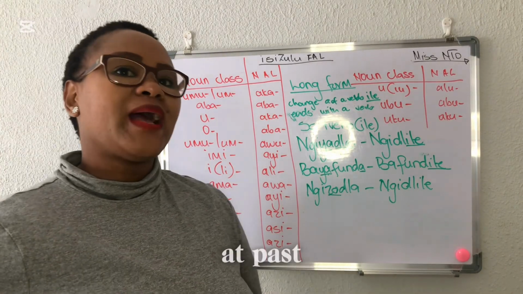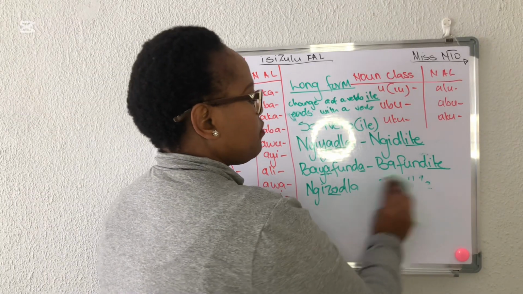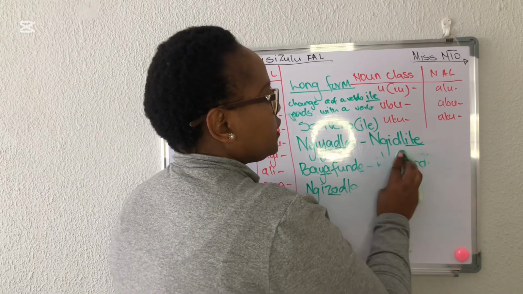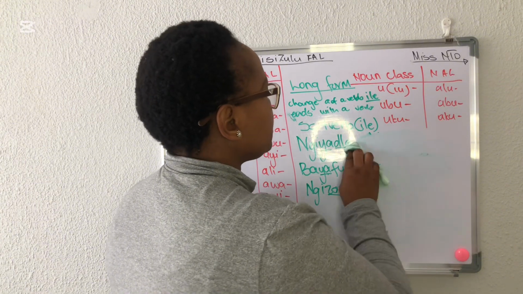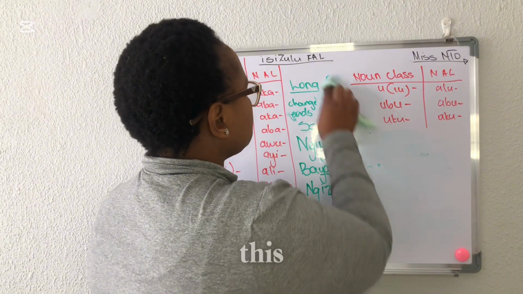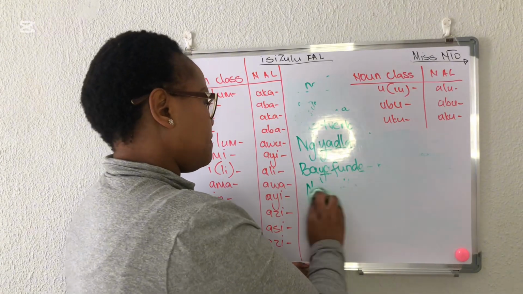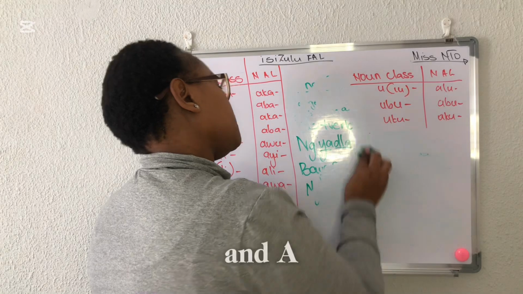Let's look at past tense negative. Inkathi edlule, ephikayo, as you call it, ngesizulu. Let me quickly erase this. You would notice ukuthi uma senza i-past tense, ne? Senze i-long form and i-short form.